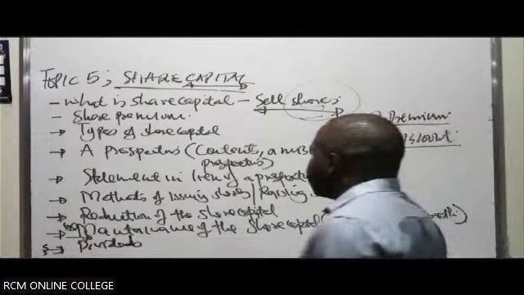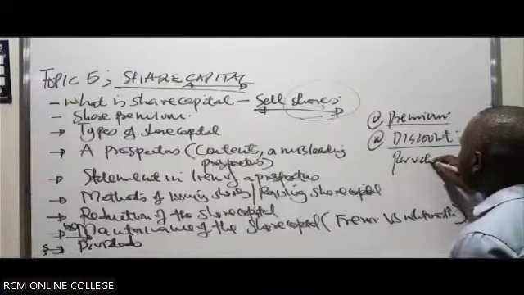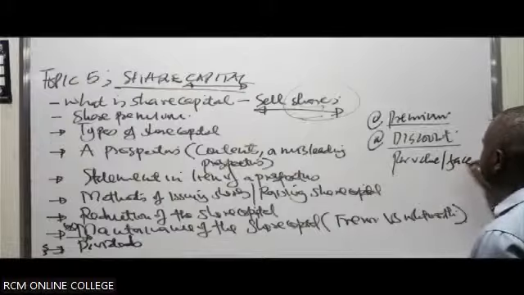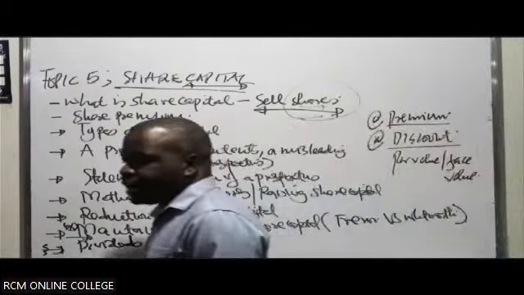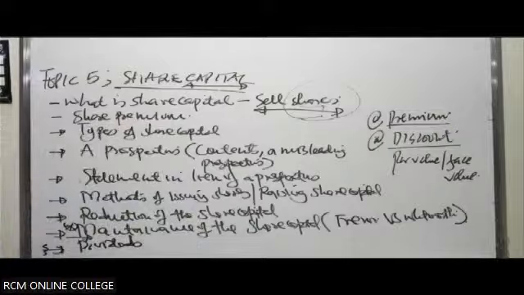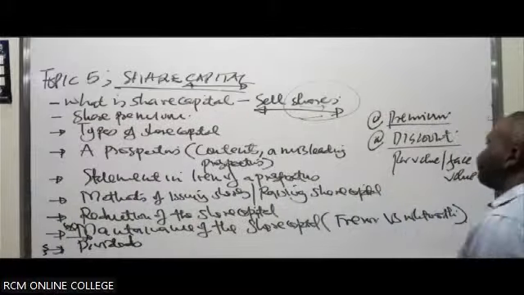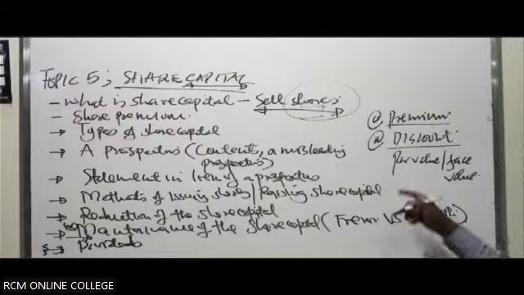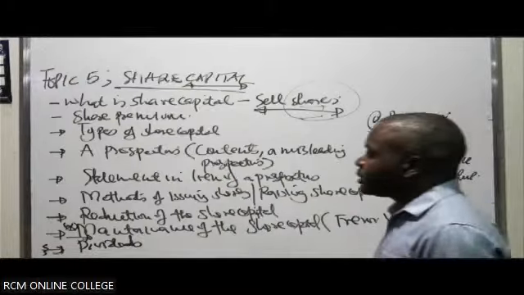So when you sell shares, there's something we call the par value, or what we call the face value. This is like the true value at which the share should actually be sold in the market. So that is the par value. And this will likely be stated in what we call a prospectus.